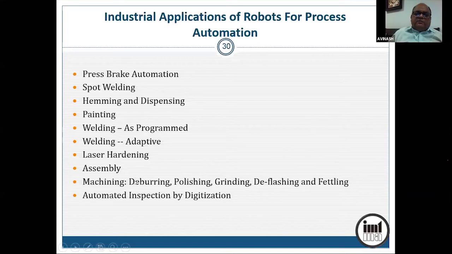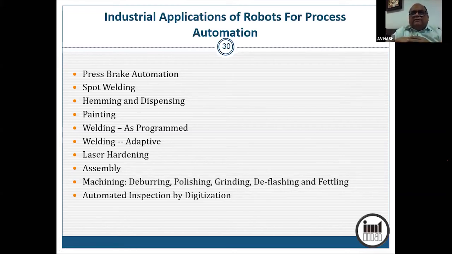I have said that machine tool is different, robo is different, but robos are also being used for machining nowadays, as long as the force applied is modest. So they can be used for deburring, polishing, grinding, deflashing and fettling. Fettling is done in foundry, in castings, because between cope and drag, the parts have a small web which projects out, that has to be cut off.